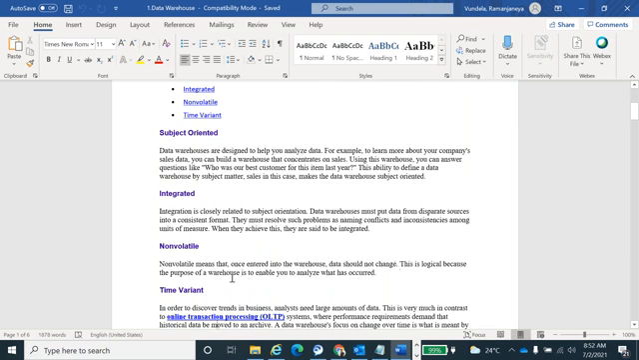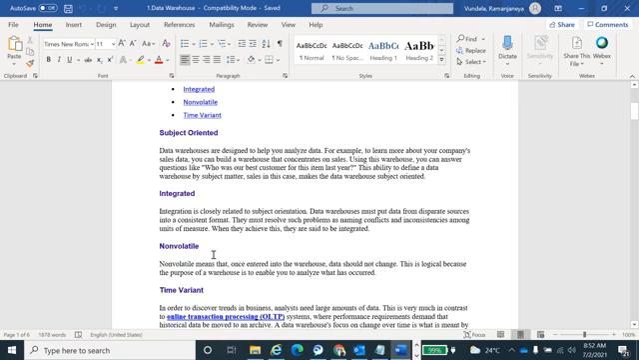Non-volatile means once entered into the warehouse, data should not change. This is logical because the purpose of the warehouse is to enable you to analyze what has occurred, right? What has occurred in my business. Based on that only we have to analyze. If you do some manipulations or data modification, then there is no use of the analysis. Okay, that's why a data warehouse is non-volatile data.